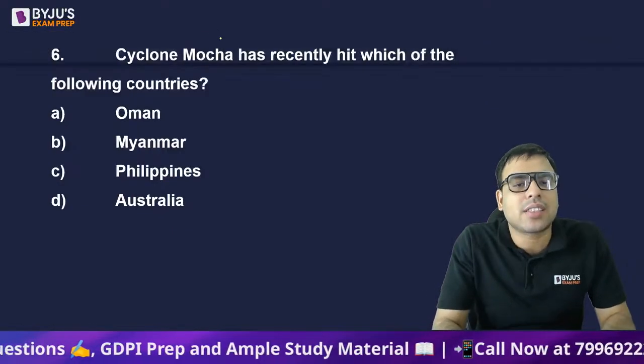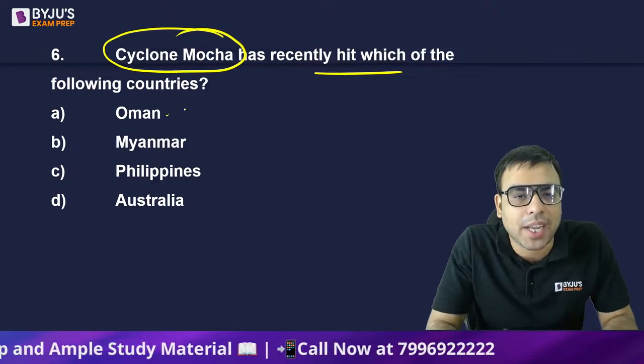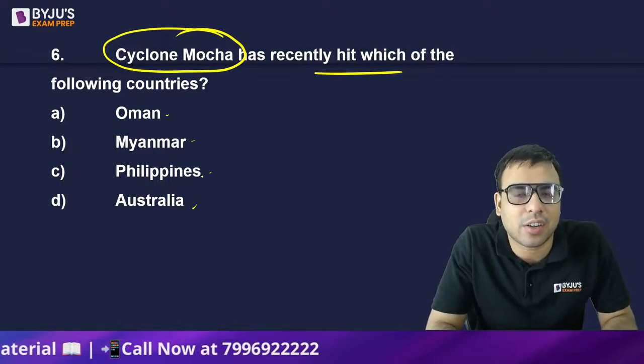The next one is: Cyclone Mocha has recently hit which of the following countries? Oman, Myanmar, Philippines, Australia. What is the right answer to this question?